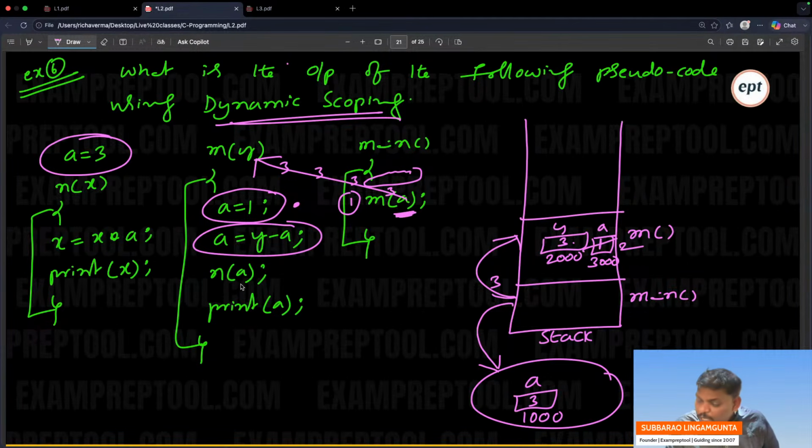Next one, N of A. Remember, N of A value is 2. So 2 will go. Where? This place it will go. 2 is going. Who is the receiver? So the N function is called, go here.